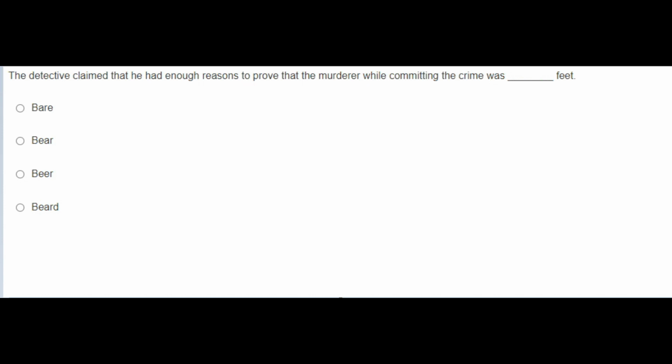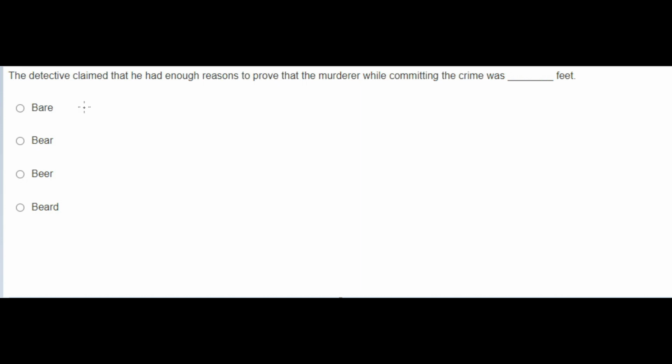Okay, kindly listen to me. What is the main thing? They have asked that the detective claimed that he had enough reasons. That means a CID may be going for some criminal case. He has more reasons and he is also proving the murderer while committing the murder, because you know that some of the wrong persons, while killing somebody or killing anything, at that time he has what?